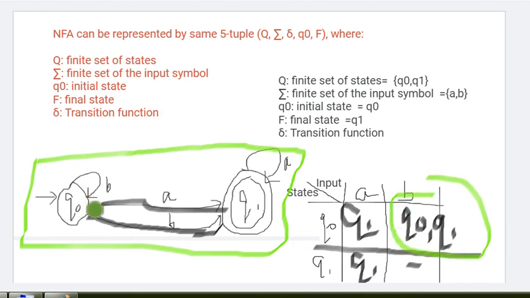At Q0 state, if the input is B, it stays in Q0 itself, and with one more B path it moves from Q0 state to Q1 state, so I represent it with a comma. So this is our transition function of NFA, where we are showing two paths for the same input. We are showing multiple paths in this transition table.